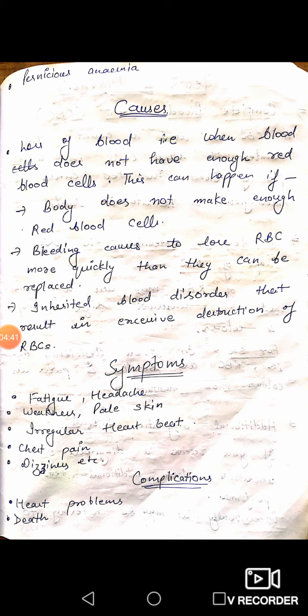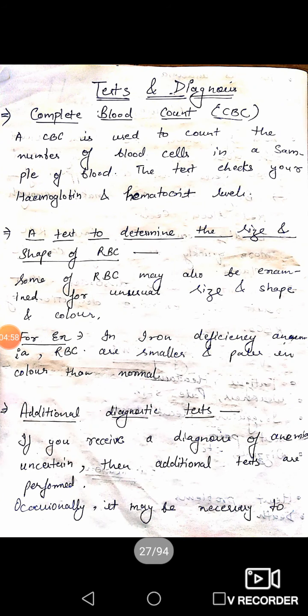Next, complications. If the anemia is not treated or the treatment of anemia is not done in proper time, then it can cause heart problems and it can also cause death.